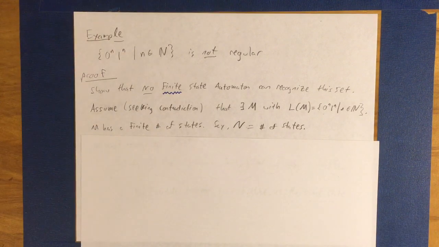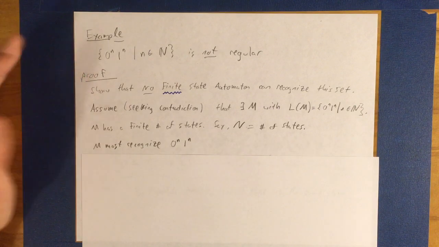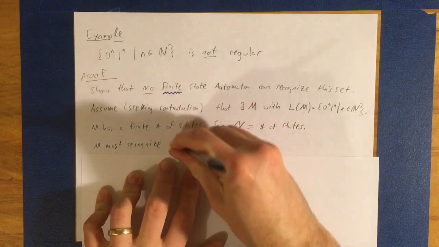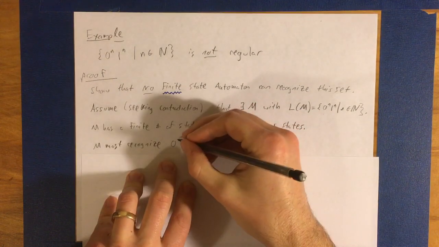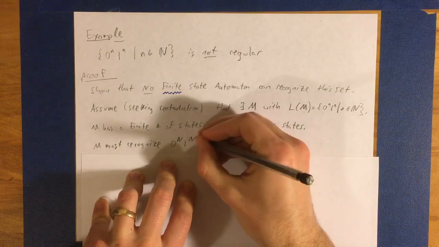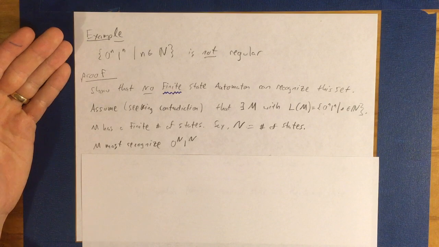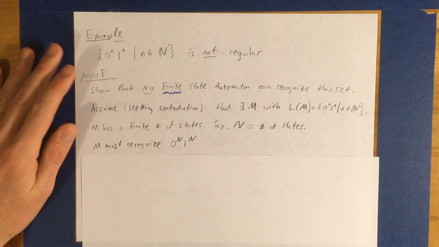Since M has a finite number of states, we're going to say that finite number is capital N. So N is the number of states. Well, N is a natural number, so we could, I'm sorry, I made a mistake here. We could feed this machine capital N zeros followed by capital N ones, and that should be in the language, right? So M must recognize 0 to the n, 1 to the n.